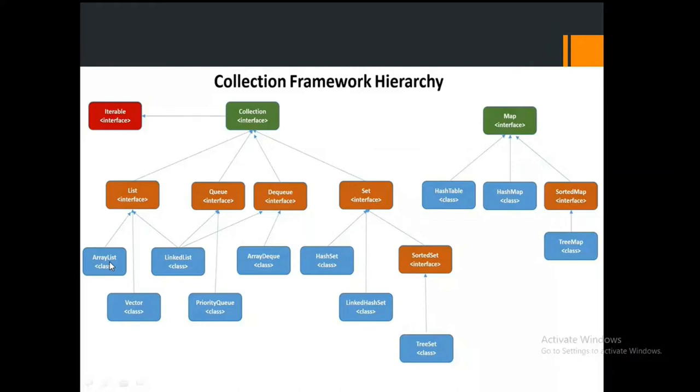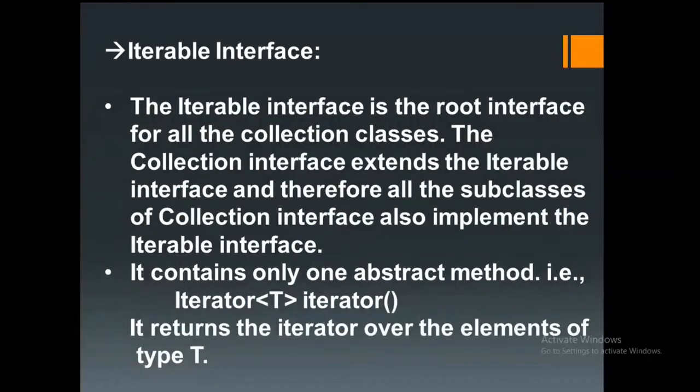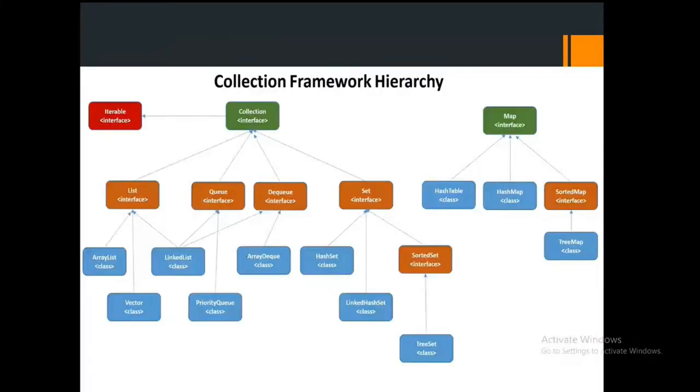What is the use of ArrayList, and how is it represented? One by one I'm going to cover, so that you will understand all these things very clearly. Remember, guys, iterable generally means iterator. We'll show that with an example also here. The iterable interface is the root interface for all the collection implementations. That is why the iterable interface is represented with the red color.